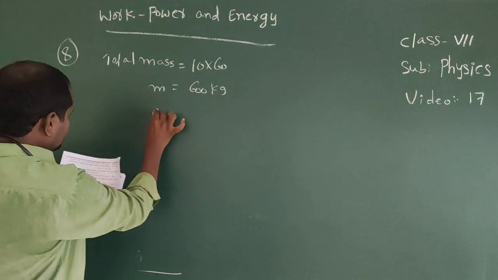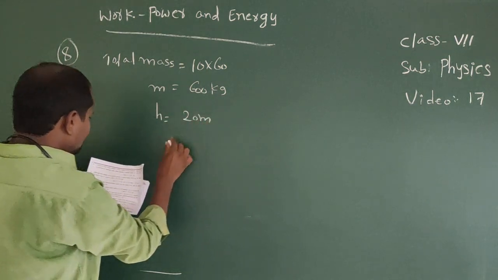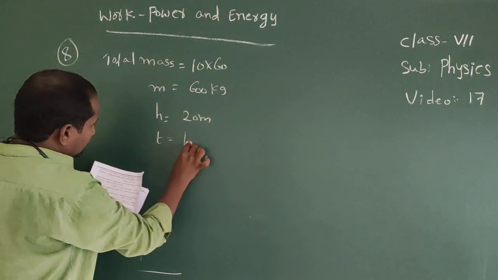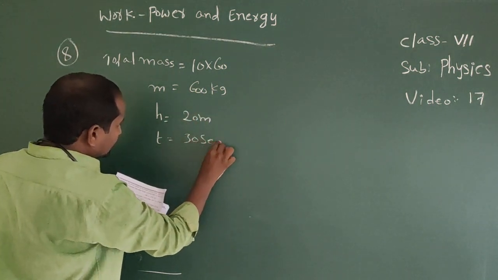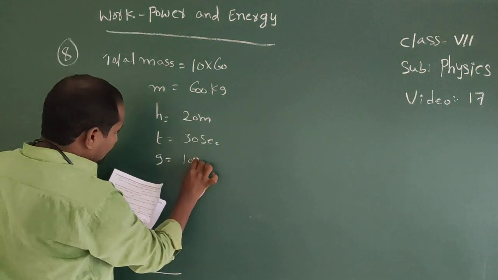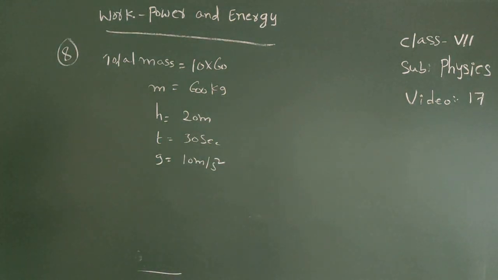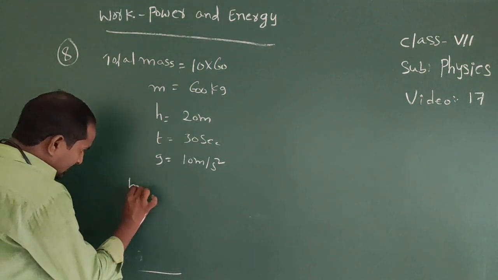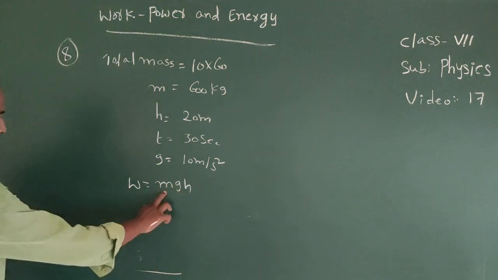Next one, height is given, that equal to 20 meters, and t equal to 30 seconds, and g equal to 10 meter per second square. Then find the power in horsepower. Okay. So here work done equal to mgh.